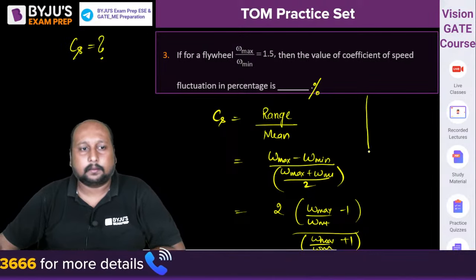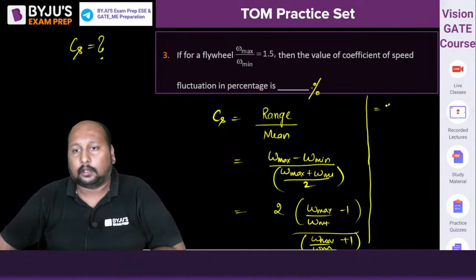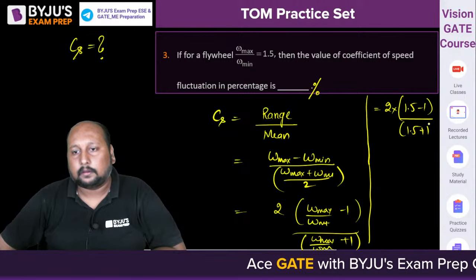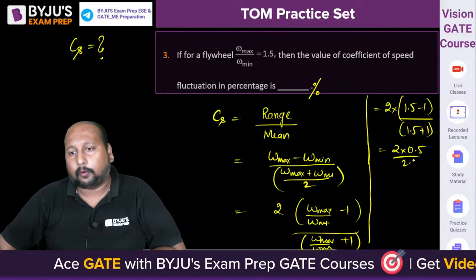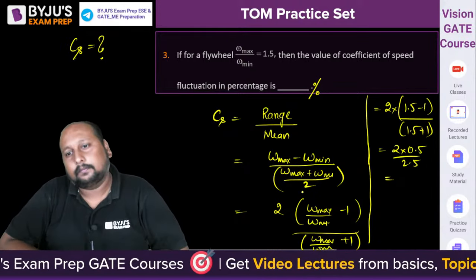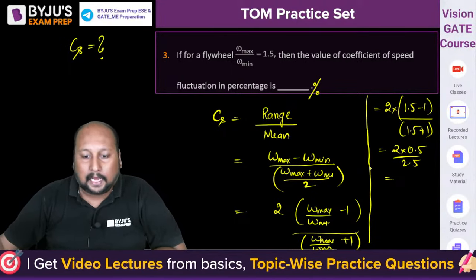You just need to place the value. So you'll be getting 2 into 1.5 minus 1, divided by 1.5 plus 1, right? So this is 2 into 0.5 by 2.5. So what is the value you are getting? 0.4, है ना?